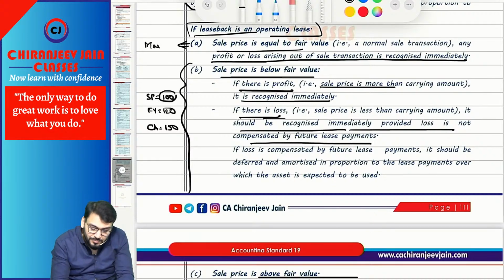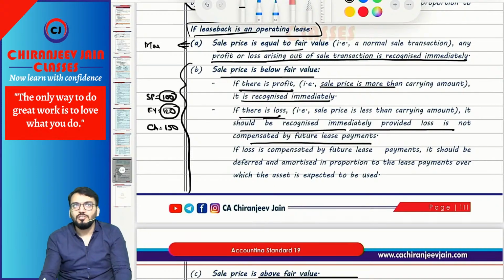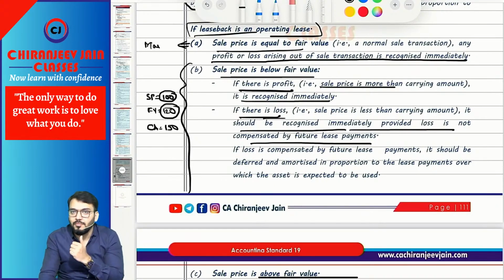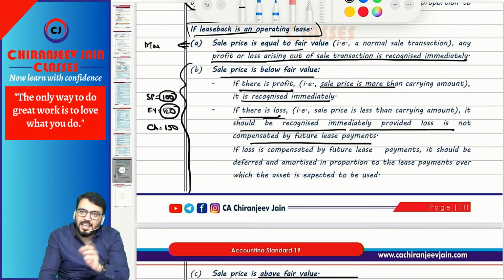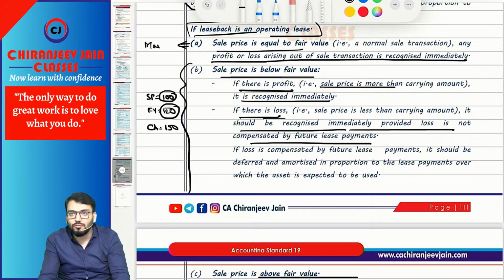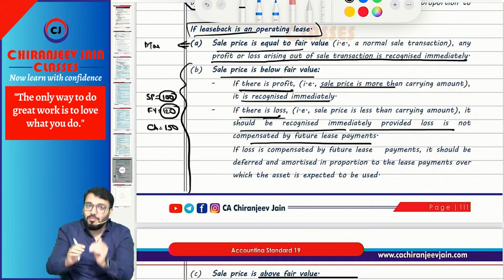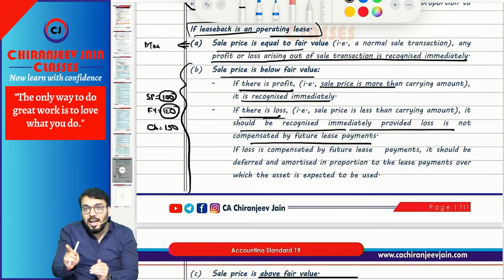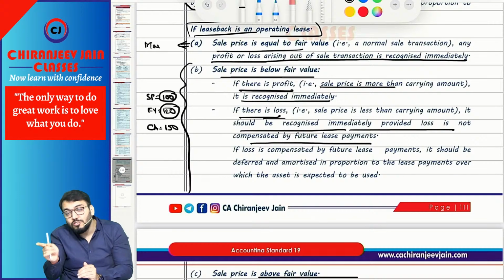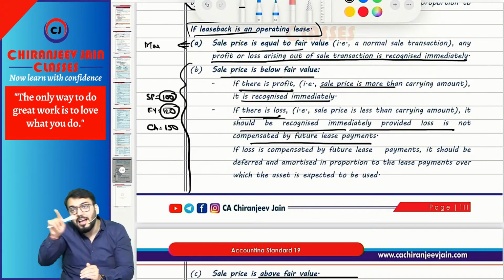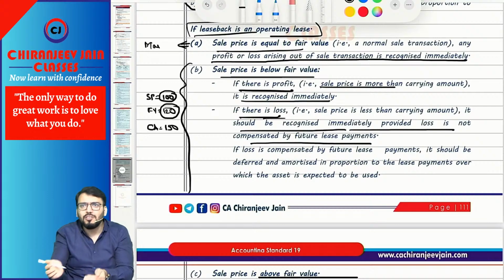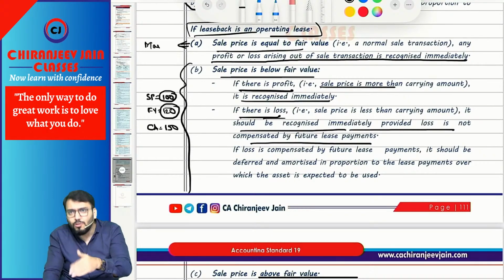When sale price is less than fair value, it means what? Suppose I am in need of money, so I will approach you. Now I have an asset worth rupees 120 lakh, but I need only 1 lakh. Quite possible. So I will say, give me rupees 1 lakh. But in future, I will pay you lease payment which will be lower than market lease payment or higher than market lease payment? Lower, because I have received a lower amount, so I will pay you a lower amount only.